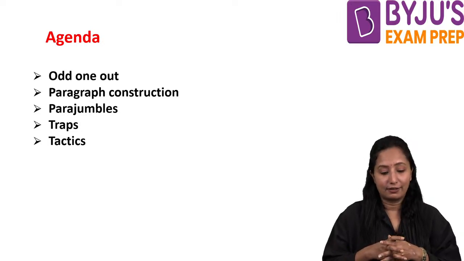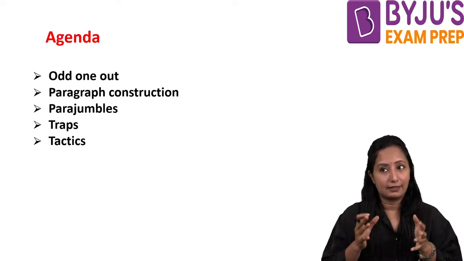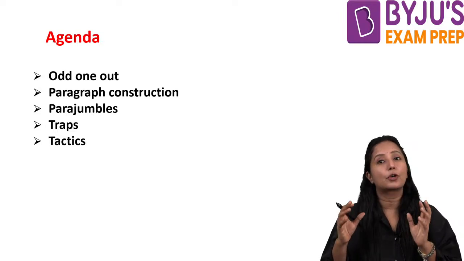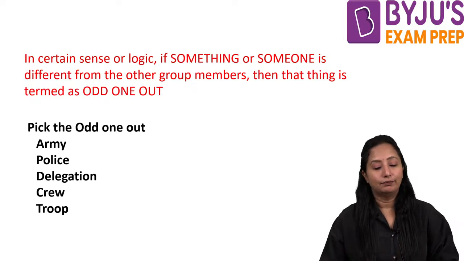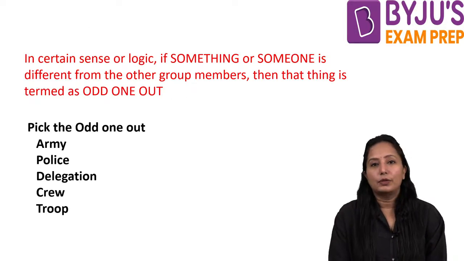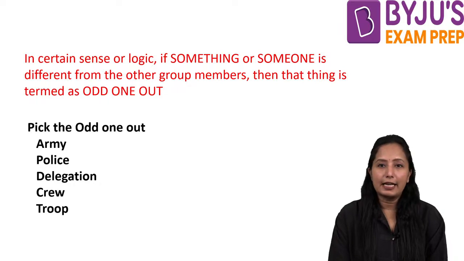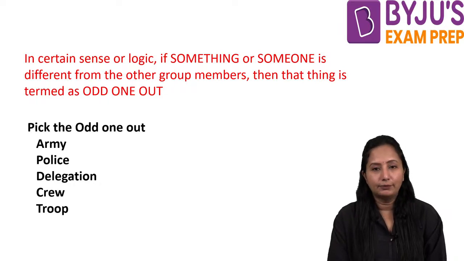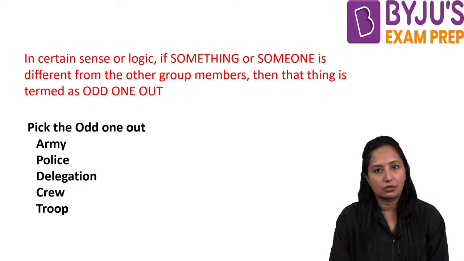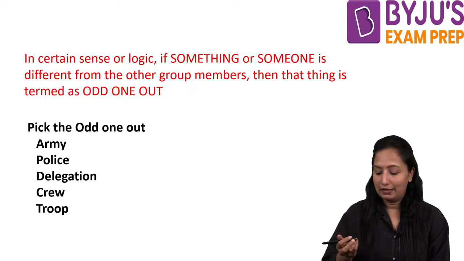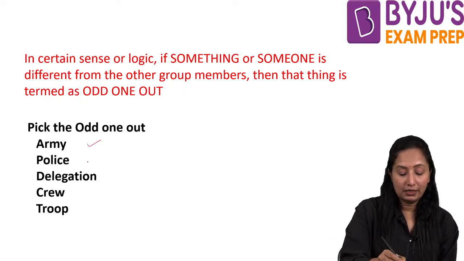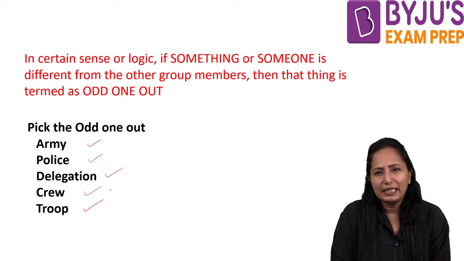In this class, you will understand how the question appears, what you people need to do, and what the tactics are. So kindly pick the odd one out of this. Try it out. Look at these words, something like this only, parajumble sentences also. What could be out here? We have army, police, delegation, crew, troop.